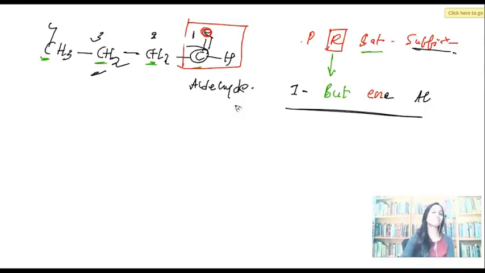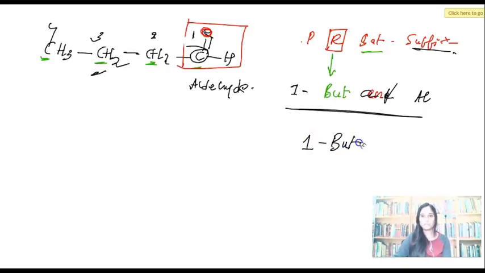Some of you told me. Very good. So, the double bond here is between carbon and oxygen, which can't be counted. So, it has to be ane. It can't be ene, right? It has to be ane. And if it is ane, you can cut this E according to the rules of IUPAC. After compiling, it is 1 but, ane, al. 1 butanol, right? This is the name of the molecule, 1 butanol.